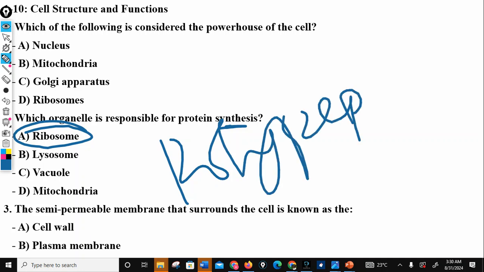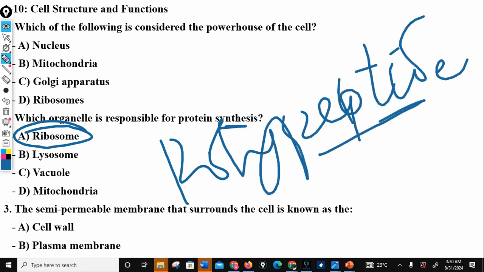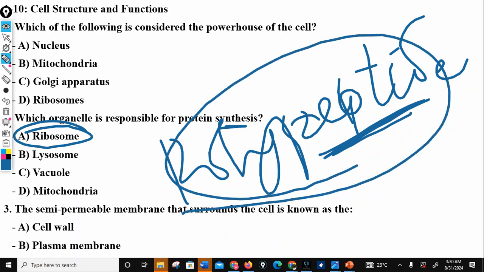Polypeptides are basically amino acids that are joined with peptide bonds. When these amino acids join together to form large molecules, we call them polypeptides. And these polypeptides can undergo different kinds of folding to become proteins. And I'm going to be releasing a series on proteins as well later on.